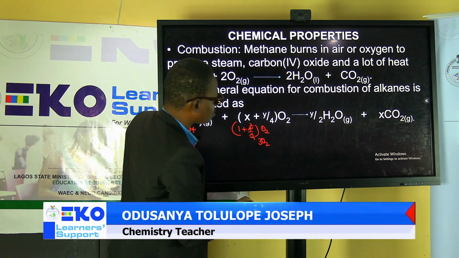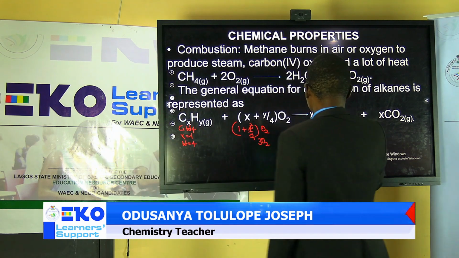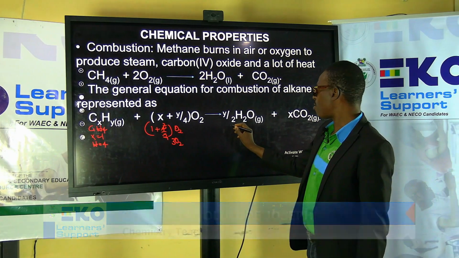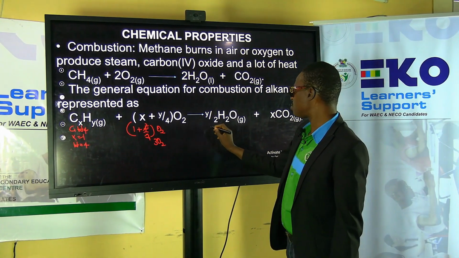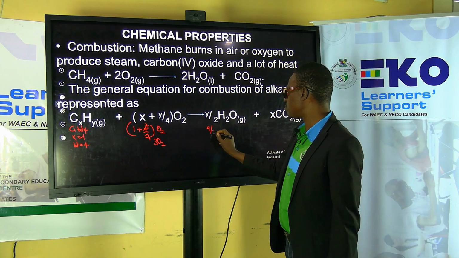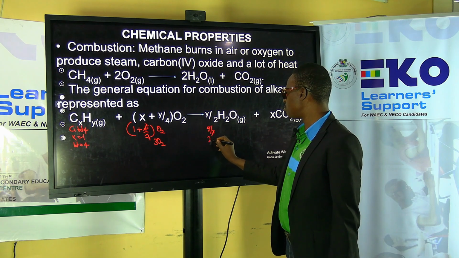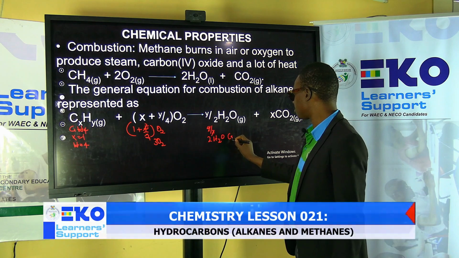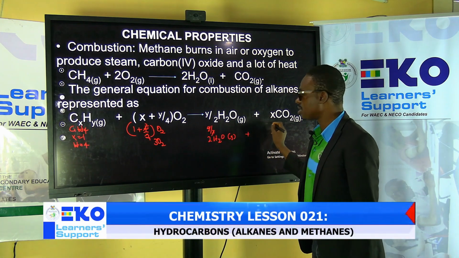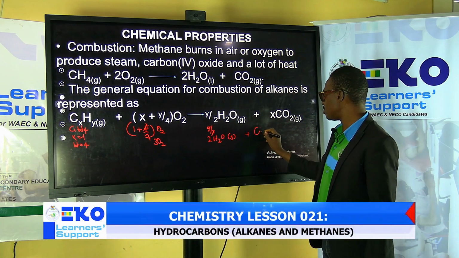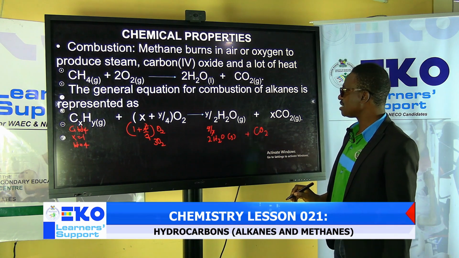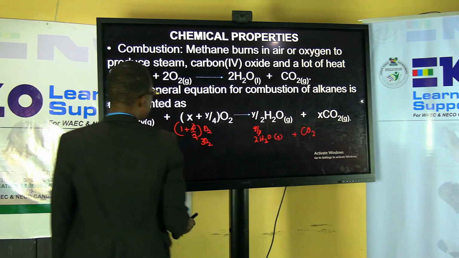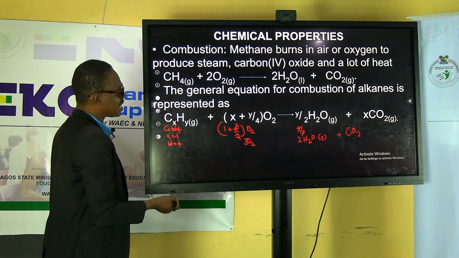Okay, fine. So let me come down to this place. So what is Y? Y in this case is 4. Yes, Y is 4. So we have 4 over 2. That will give you what? 2H2O. Plus. So what is X? X is 1. CO2. So let's balance. We need to balance and see if it is balanced, or we'll be able to correct any error.